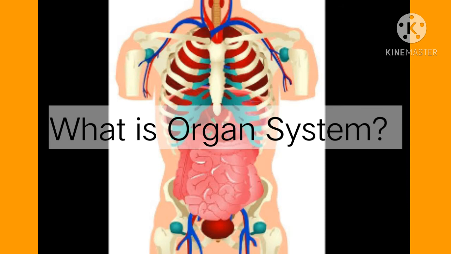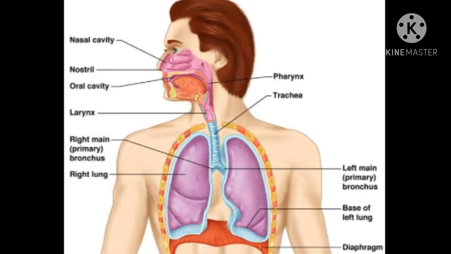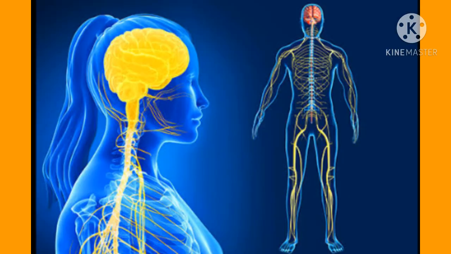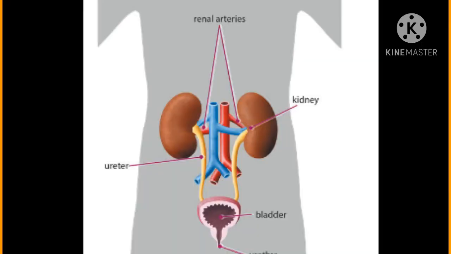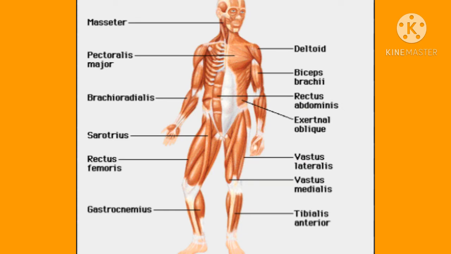What is meant by organ system? A group of organs working together to perform a specific function is called an organ system. Various organ systems like digestive, respiratory, circulatory, nervous, excretory, reproductive, skeletal, muscular, etc. are functioning in our body.